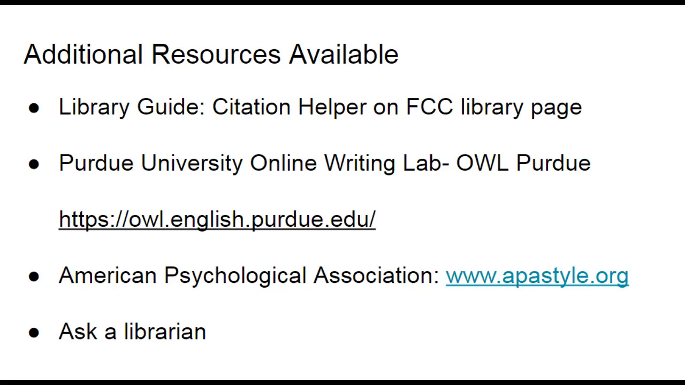These were just a few examples of the most used resources for research. For additional information, refer to the Fresno City College Library Guide Citation Helper online. The online writing lab from Purdue University, also known as OWL Purdue, is another excellent resource. The American Psychological Association also has tutorials on their website at www.apastyle.org, and you can always ask one of the friendly librarians for assistance.